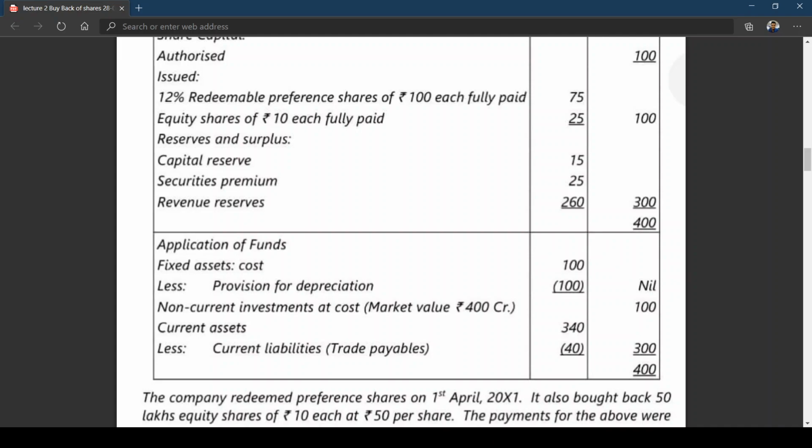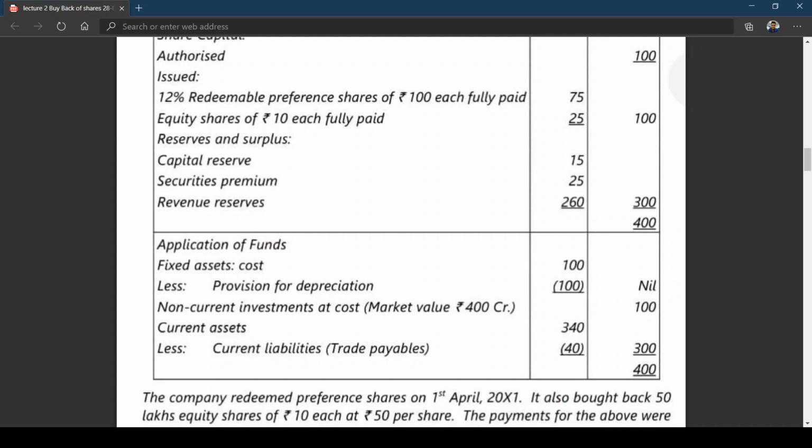Now for buyback of equity shares, it is equal to the nominal value of equity shares bought back, which is 50 lakh equity shares into 10 rupees. It is coming to 5 crores.